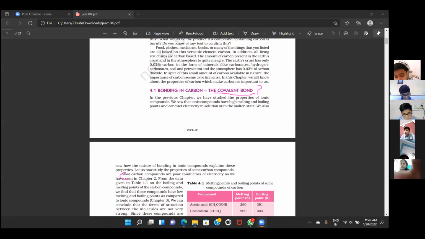Why does carbon always form covalent bonds? No, this question answer is not here, beta. Read this paragraph carefully, then frame the question. What are the properties of covalent compounds? Okay. What else?